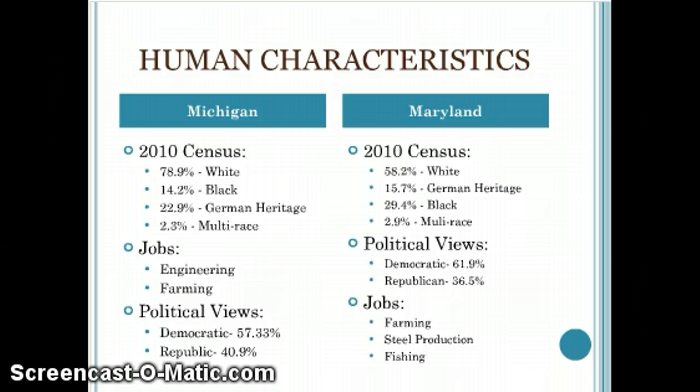The human characteristics of Maryland are very diverse with the ethnicity as well, like Michigan. Political views are scattered as well, but about 62% are Democratic and the remaining 37% are Republican. Jobs include farming, steel production, and fishing.